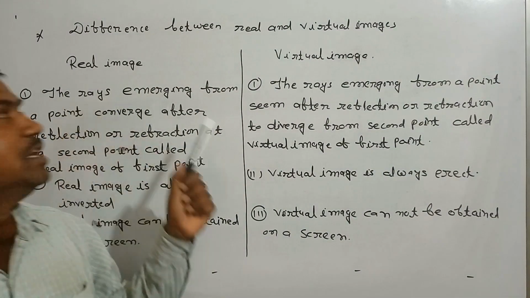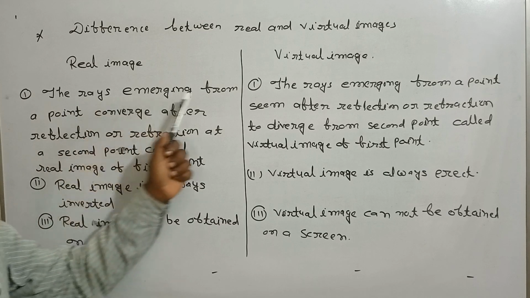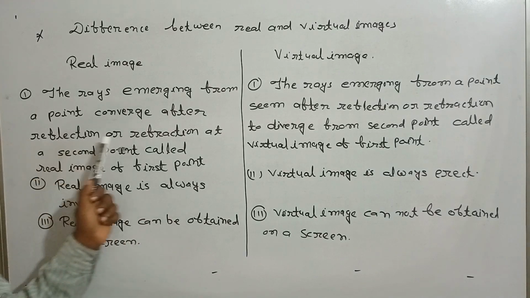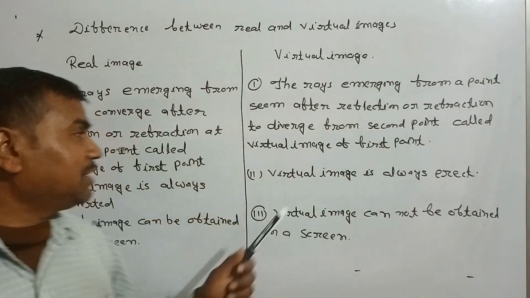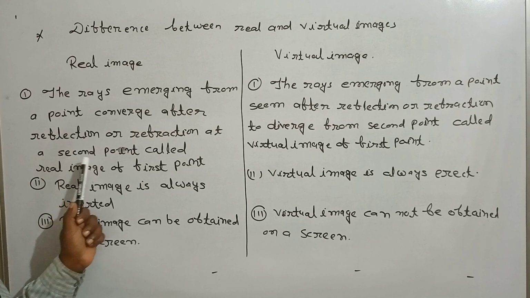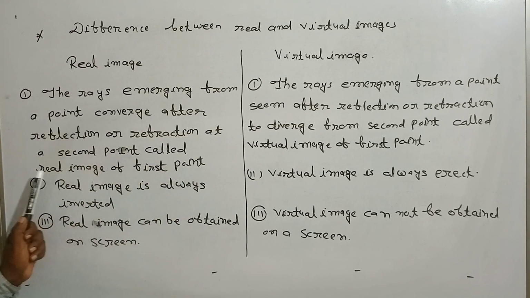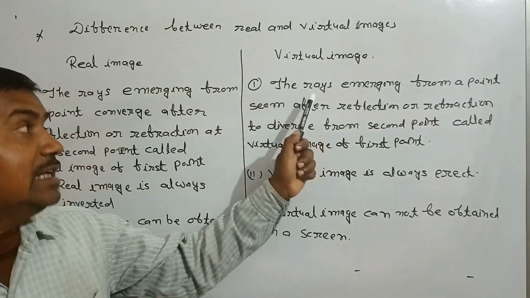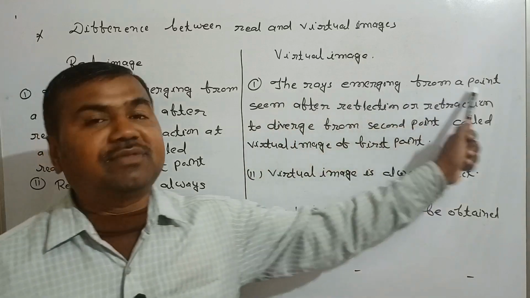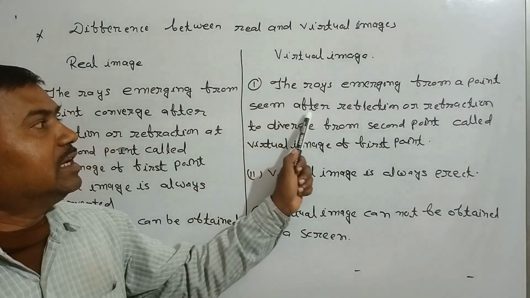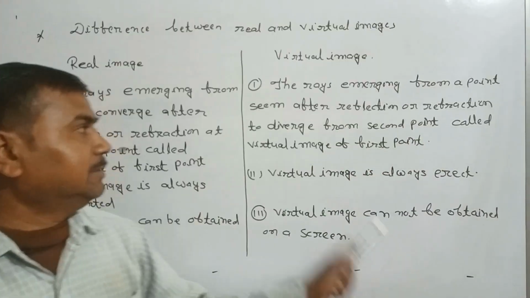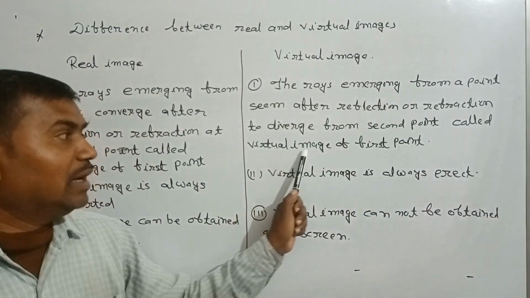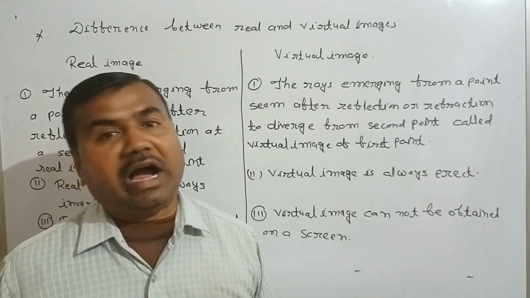The first difference is the rays emerging from a point converge after reflection at a second point, called real image of the first point, and virtual image is the rays emerging from a point seem, after reflection, to diverge from a second point, called virtual image of the first point.